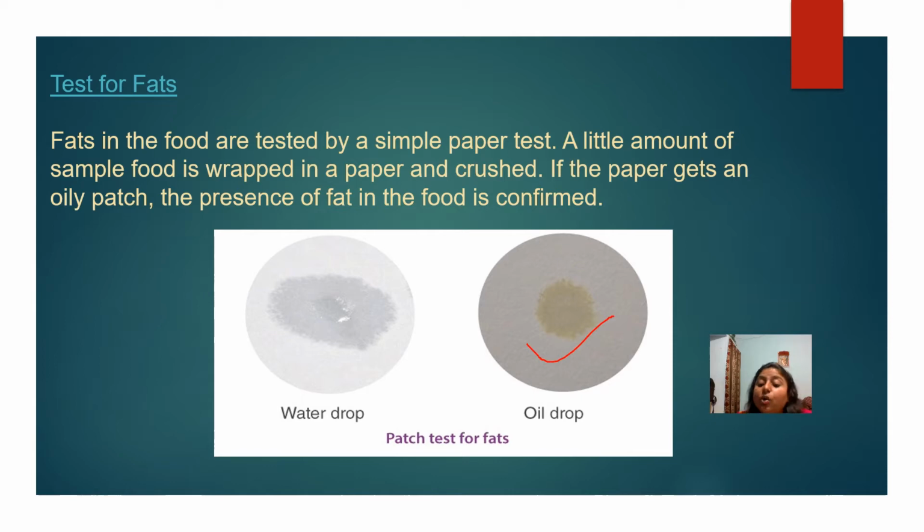So what they show there is that a lot of fat is present. Fat in food is tested by a simple paper test. You take any type of paper, any newspaper or tissue paper. A little amount of a food sample is wrapped in the paper and crushed. Then, if the paper gets an oily patch, the presence of fat in the food